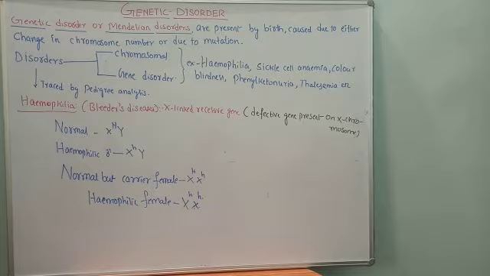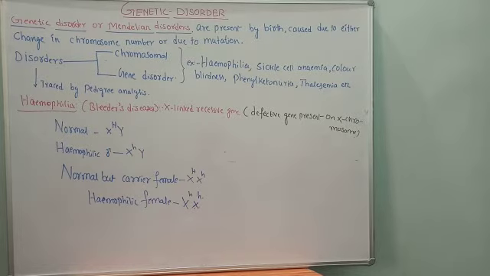Before discussing genetic disorders, let me tell you the meaning of disorder. Disorder means disease, and the disease which is present by birth. In other words, genetic disorders are transmitted from our parents or their parents. Those diseases are inherited into our body, and this is known as a disease or disorder.